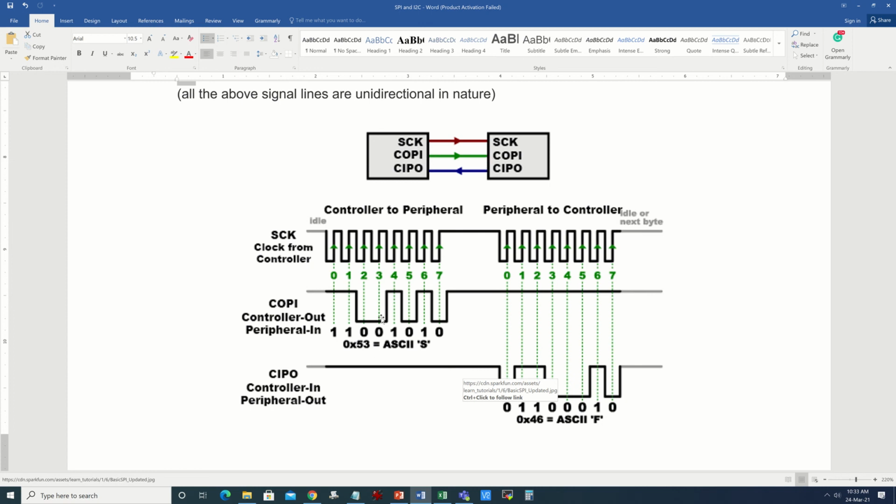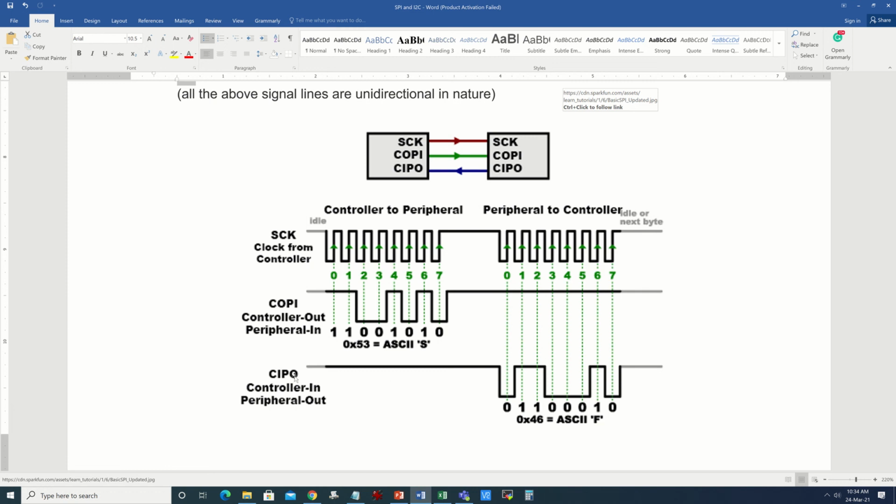Now, after sending this COPI data or MOSI, which is again the same thing, suppose the peripheral device is responding with some acknowledgement or some status information in a byte format. So this is shown on this CIPO line. So CIPO is actually remaining silent while COPI is sending some data, and vice versa.